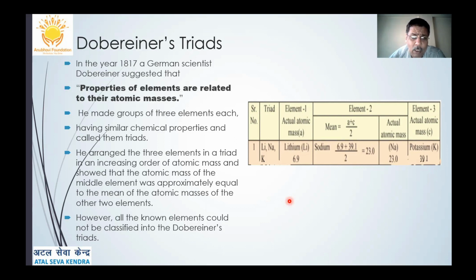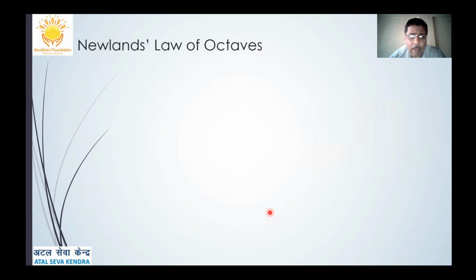That is a limitation of Dobereiner's triads. So this is the way you are supposed to write the answer also. You have to give an example, especially this example is very, very important. You should know about the triads, and you should also write about the limitation of Dobereiner's triad.